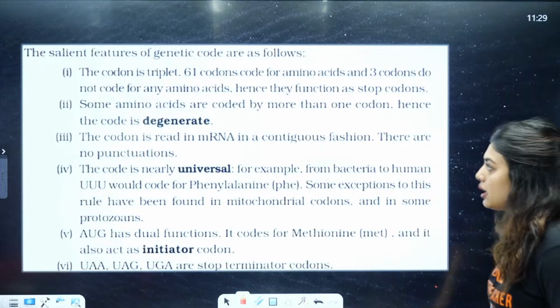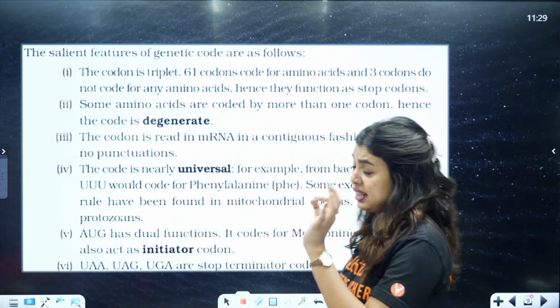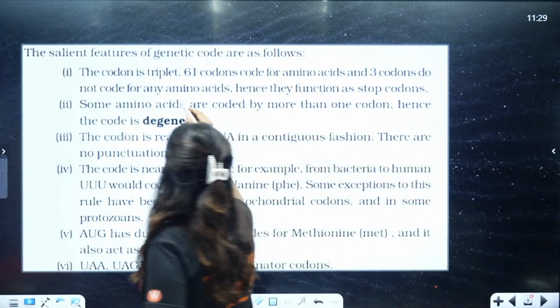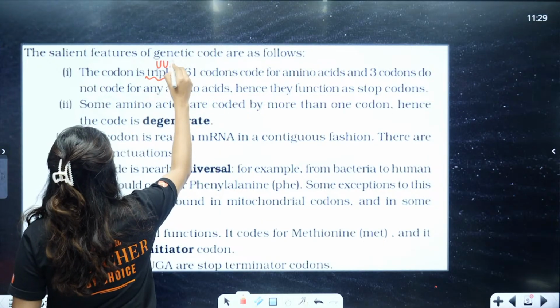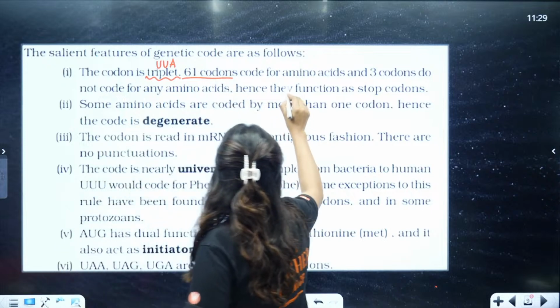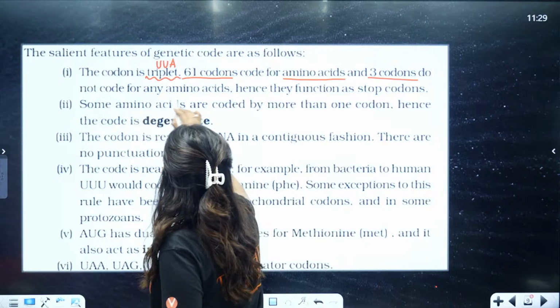Now here comes a very, very important question that can come for all of you: the salient features of the genetic code. The codon is triplet. Students, what is it? The codon is triplet. We already understood, ma'am. Codons are going to be this way, UAA. Out of that, 61 codons are going to code for amino acids and 3 codons are going to act as stop codons.